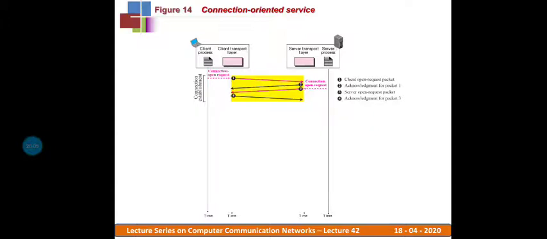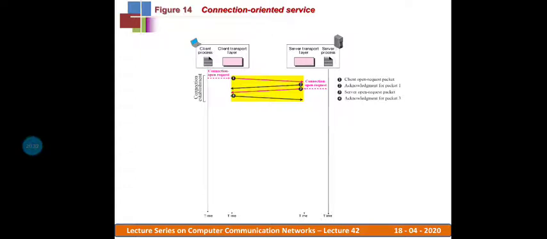Here, the connection request occurs from the client application layer. That request is received by the transport layer of the client and forwarded to the receiver, or server, transport layer. It says, I want to interact with you, so kindly accommodate me.